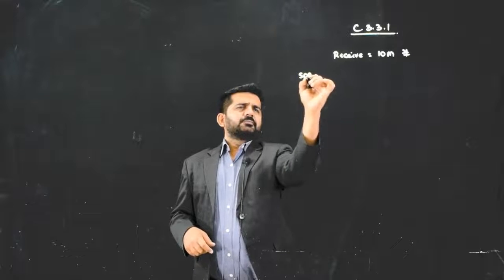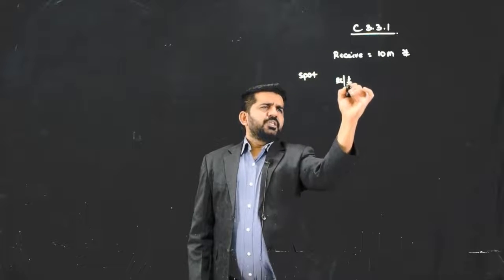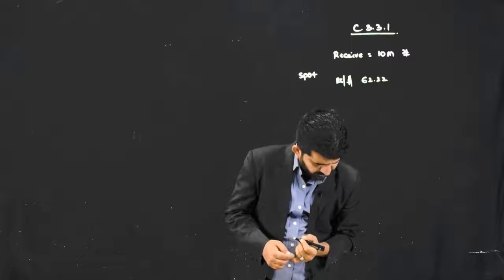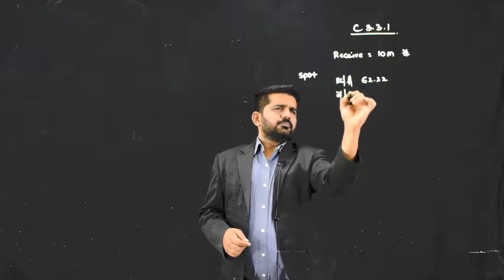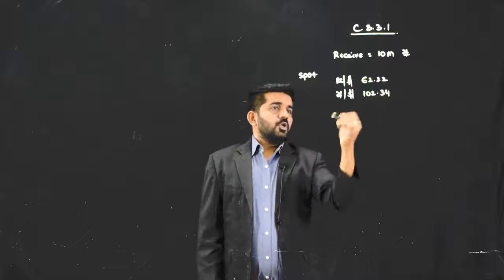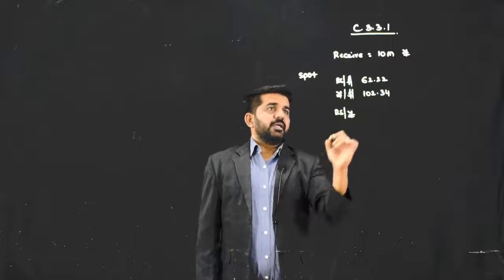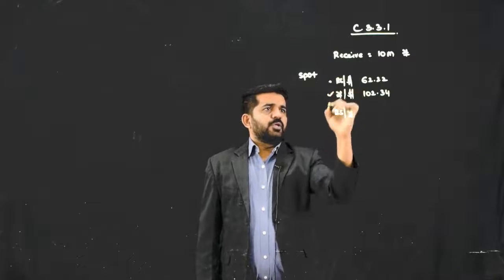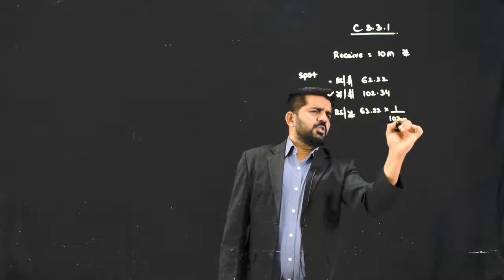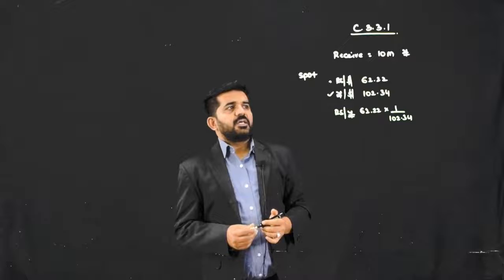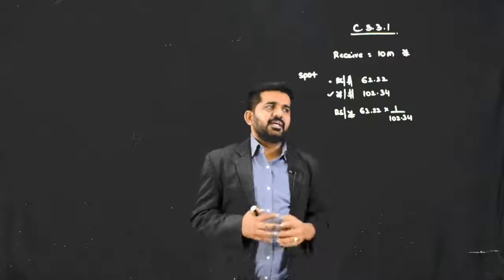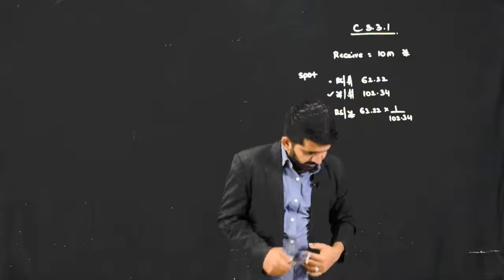Japanese yen is not directly quoted under Indian rupees, but INR per US dollar is 62.22. Let us find out the spot rate. Rupees per dollar is 62.22 and yen per dollar is 102.34. What rate do we want? Rupees per yen. I will do the reciprocal of yen per dollar. It is 62.22 into 1 divided by 102.34, which is rupees per dollar times dollar per yen; the dollar gets cancelled and I get rupees per yen. This is nothing but the spot rate.